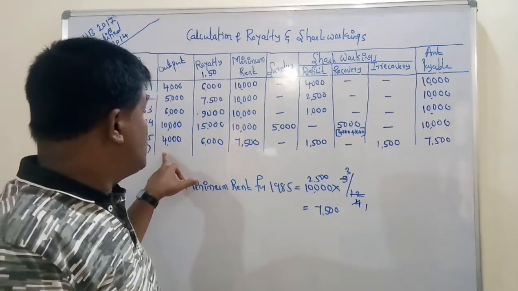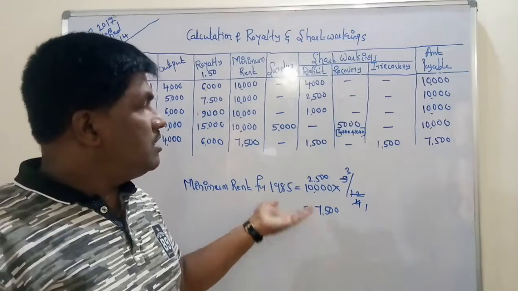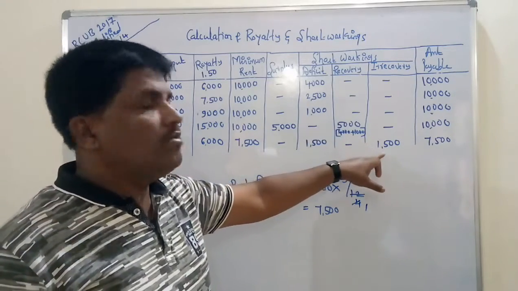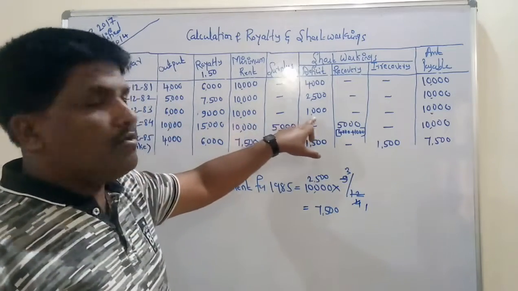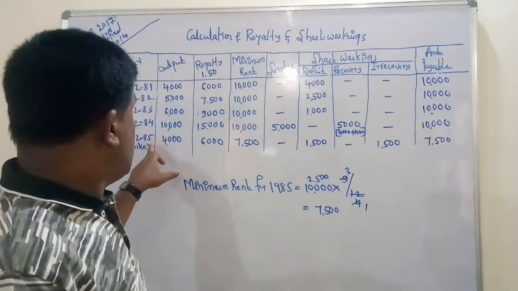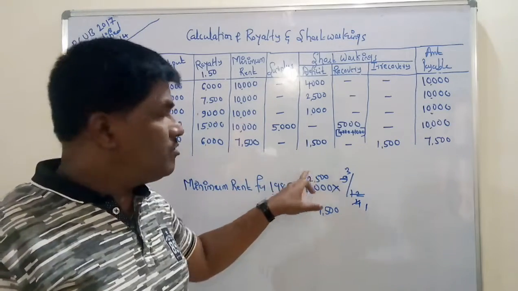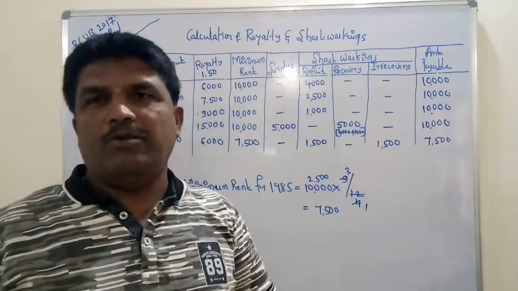But we could not recover that one in the year 1985, as there was a deficit in that year. So whatever 1,500 is there, it will become irrecoverable. So then the 1983 deficit of 1,000 will be carried forward to the next year. So actually while working the problem, you must be careful. Okay, thank you.